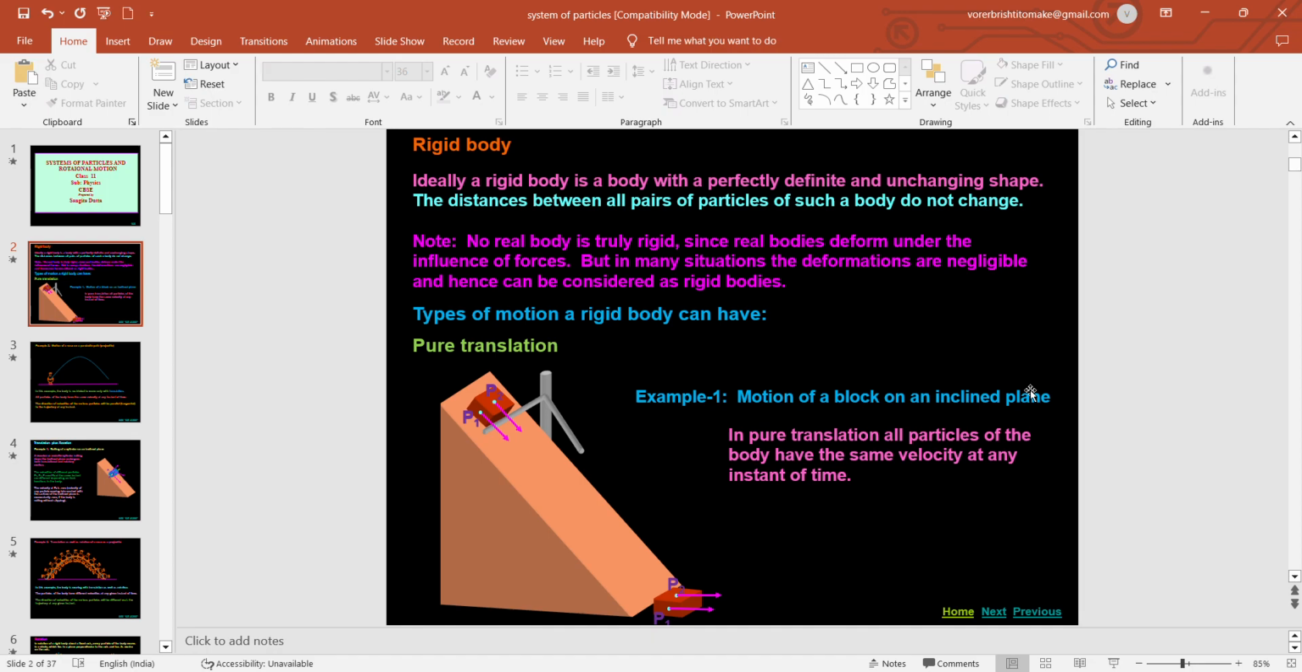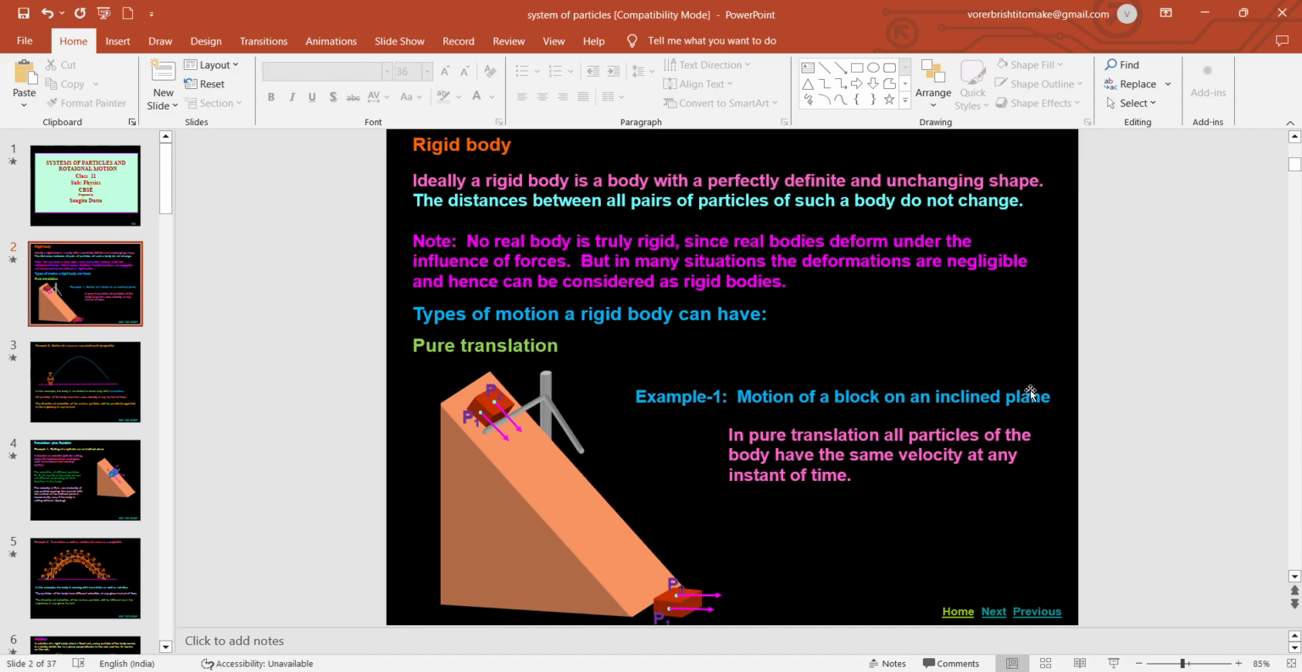Now, what are the possible motions a rigid body can have? Children have already studied motion in one dimension and motion in two dimensions, that is projectile motion. I have given one example, the box, as you see in the diagram, moving across an inclined plane. If I consider any two points in the box, P1 and P2, I can say that the velocities of P1 and P2 are also the same. If the inclined plane is moving with a certain velocity v, then P1 and P2 also have the same velocity, right?